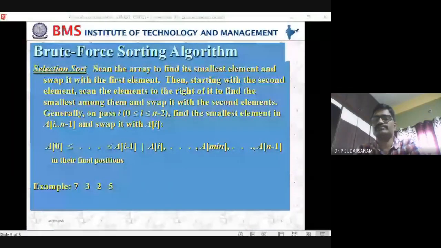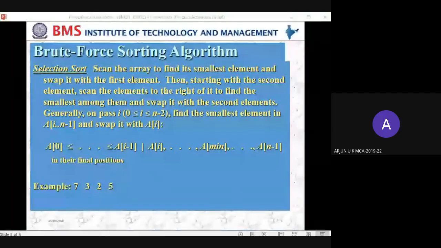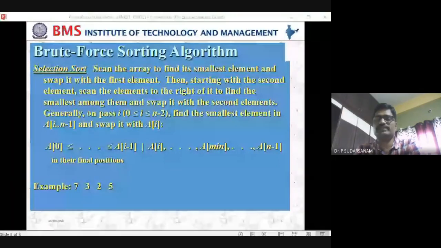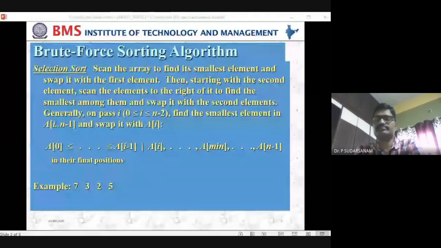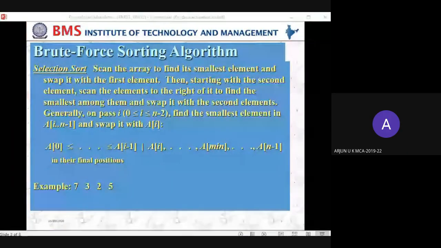Murali Krishna? Hello, sir. Sir, we have to compare between two elements. Always we have to compare with the right one. So if the first one is bigger and the second one is smaller, then I have to swap it with the first one.